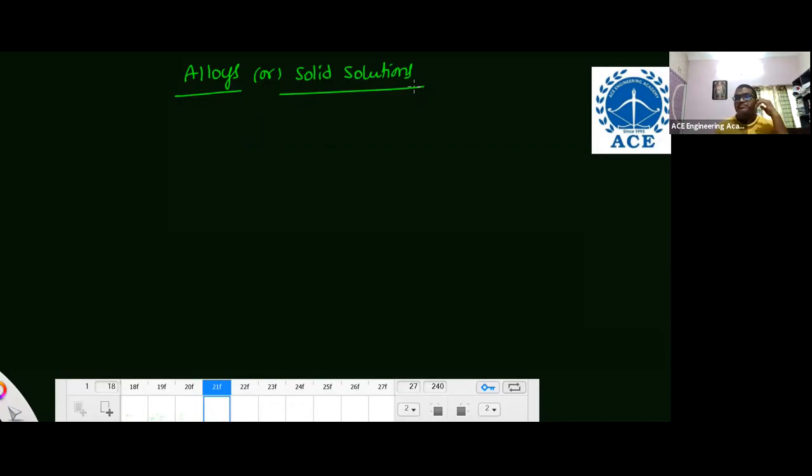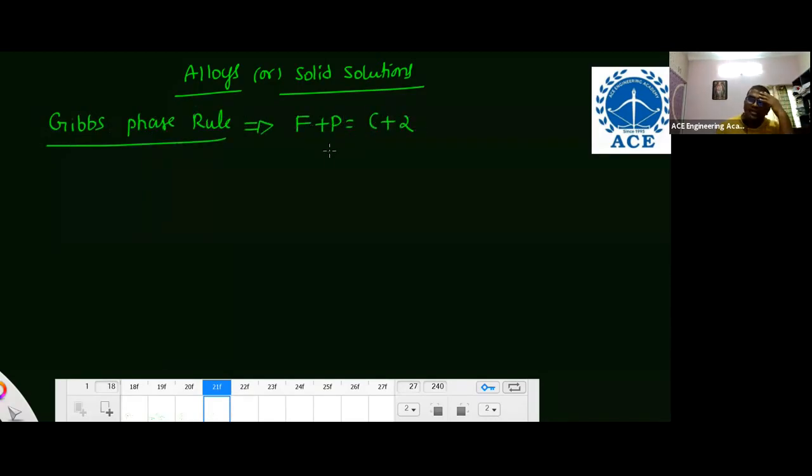But what is important here? Gibbs phase rule. For quick revision, what is the Gibbs phase rule? F plus P is equal to C plus 2. Here F represents degree of freedom, meaning how many independent variables are required. P is the number of phases. C is the number of components.